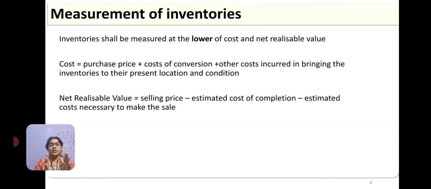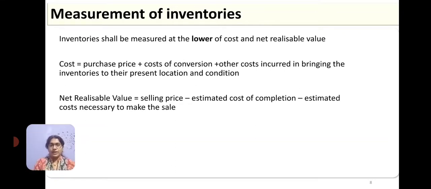Now, I have two components with me. One is the cost, one is the net realizable value. Say for that particular item, I have incurred cost, putting all this together, say 12 rupees, and if I can sell it, the net realizable value is say 11 rupees. Now, which one should be considered? As per Ind AS 2, I should take the lower of either cost or net realizable value, whichever is lower. Now, in this case, say cost was 12 and net realizable value was 11, then I should recognize the inventory at net realizable value because that is lower.